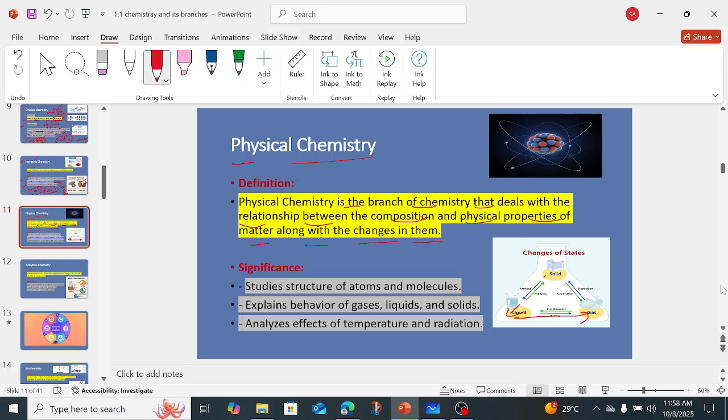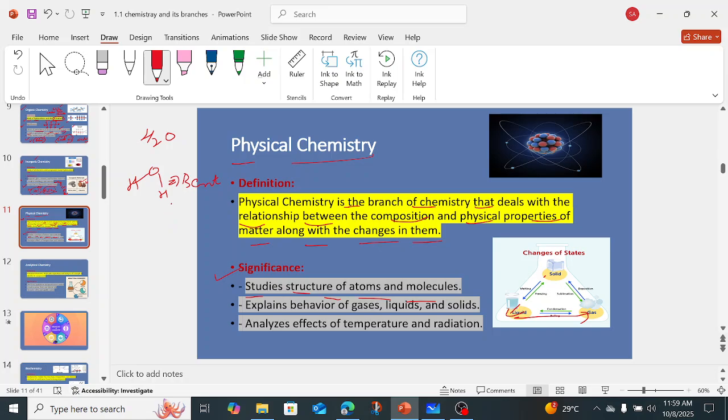Also we study the effect of temperature and the effect of pressure on chemical reactions in physical chemistry, right? Okay, now what is the significance of physical chemistry? It studies the structure of atoms and molecules, right? As I explained, if we have a molecule like water, what is the structure of water? The structure of water is that oxygen is chemically bonded with hydrogen in this way, forming a bent structure, right?